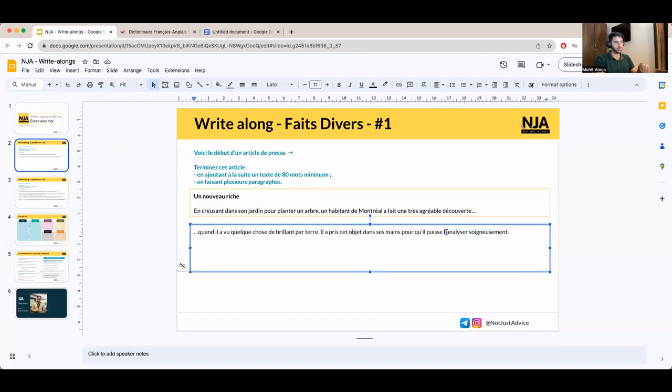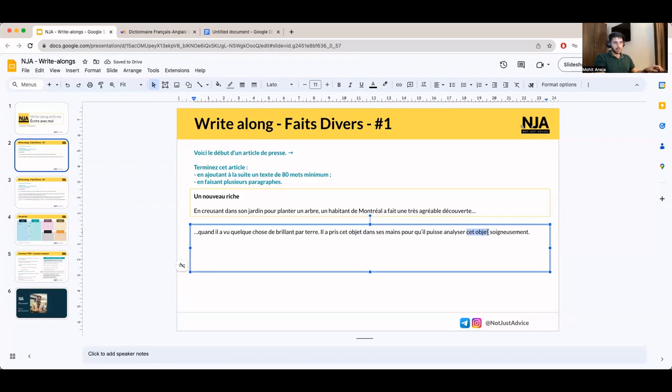So I'll just give you another replacement of this. I could have also written pour qu'il puisse analyser cet objet soigneusement. But you see that I already used the word cet objet, and if I use cet objet again, it sounds very repetitive. So what I'm going to do is basically replace this by complément objet direct, because between analyser and cet objet there is no preposition. There is no preposition that we've used.